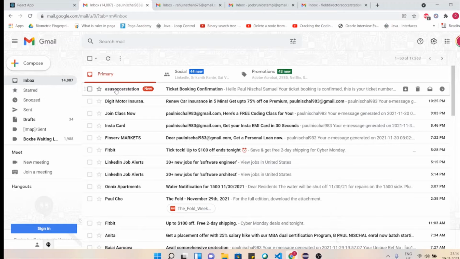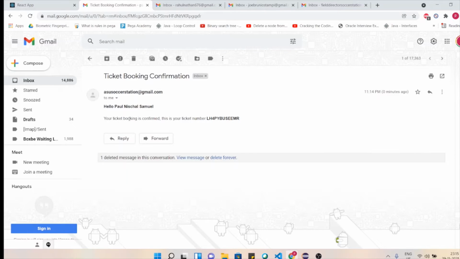and check over here, I received a mail from ASO Soccer Station saying your ticket booking is confirmed. This is your ticket number and an ID is generated. So this is our first functionality.